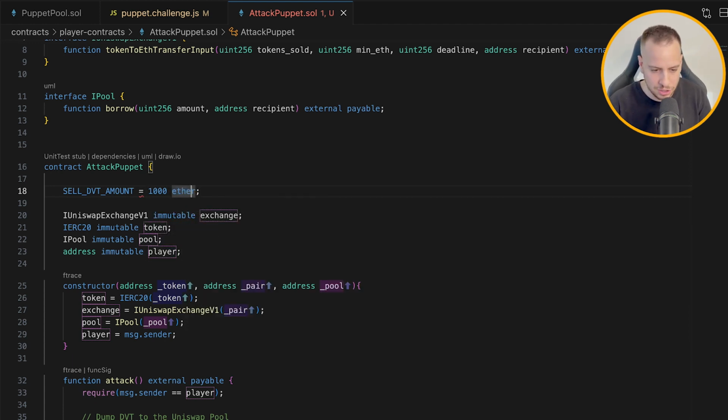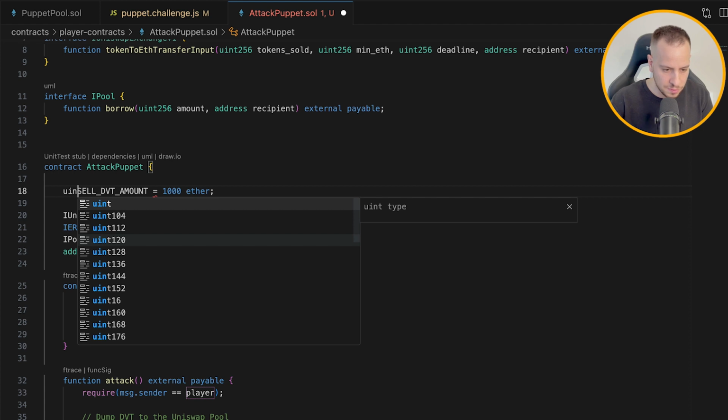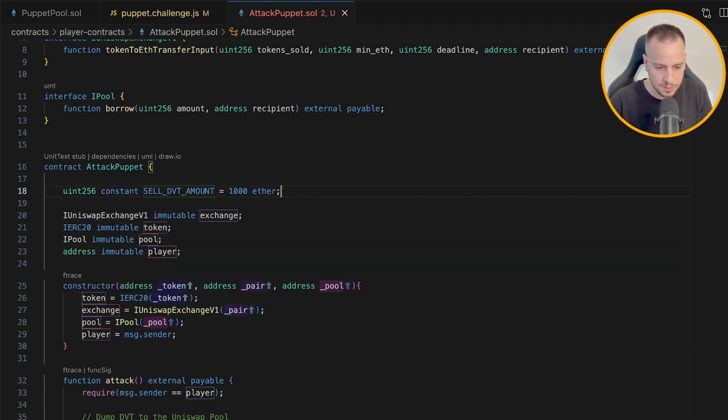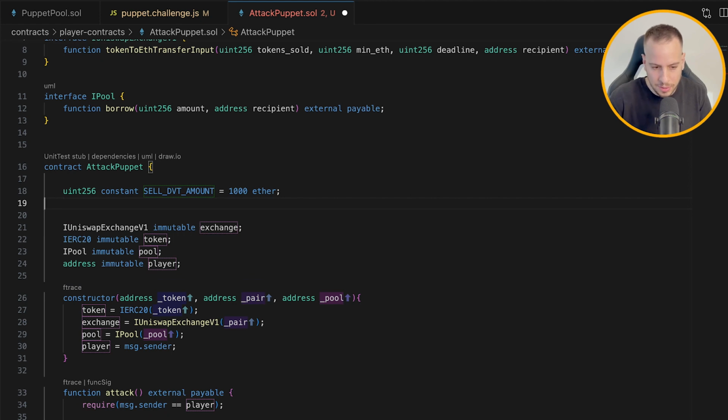Ether is actually just a keyword for 18 decimals, so let's define here uint256 constant. This ether is basically like multiplying by 1e18, right? So it's 18 decimal numbers. You can just use ether, which by default is going to be 18 decimal numbers. So now we can use this constant